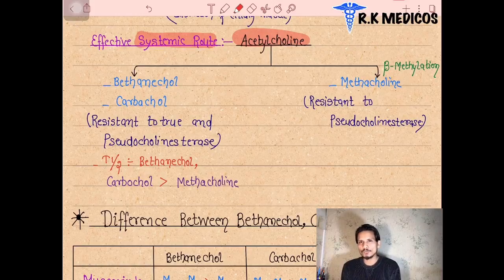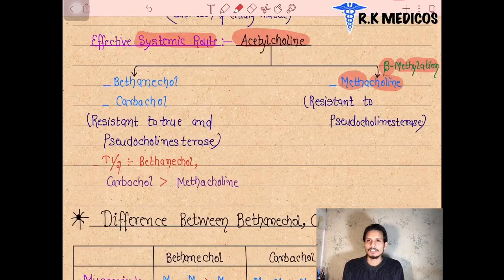When we methylate the beta part of acetylcholine, it forms a new compound called methacholine. After methylation of acetylcholine, methacholine is formed, and this drug is now resistant to pseudocholinesterase.